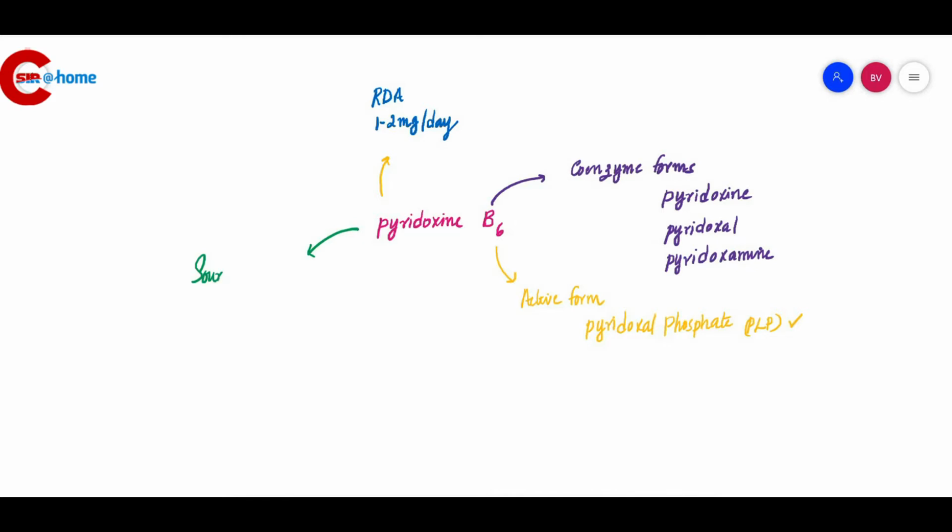Now we can look at what the sources of vitamin B6 are. Yeast, cereals, legumes, egg, milk, meat and fish. Green leafy vegetables are also a good source of vitamin B6.